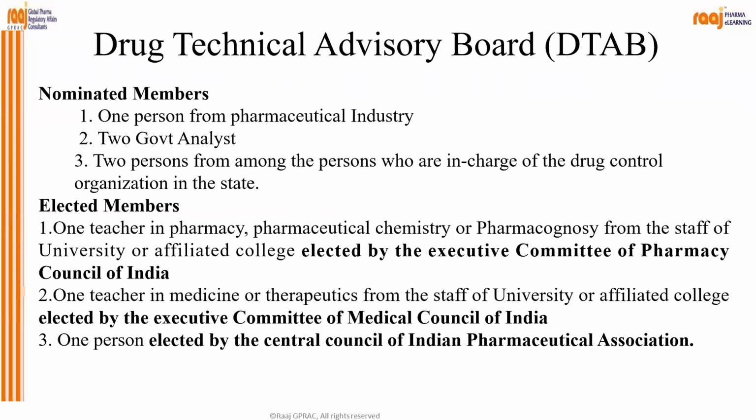With nominated members, one person from the pharmaceutical industry, two government analysts, two persons from among the persons who are in charge of the drug control organization in the state. And elected members are one teacher in pharmacy, pharmaceutical chemistry or pharmacognosy from the staff of a university or affiliated college elected by the Executive Committee of the Pharmacy Council of India. Okay?